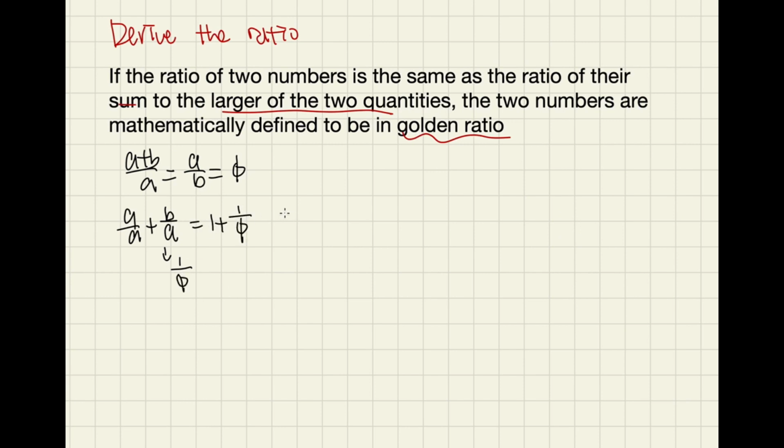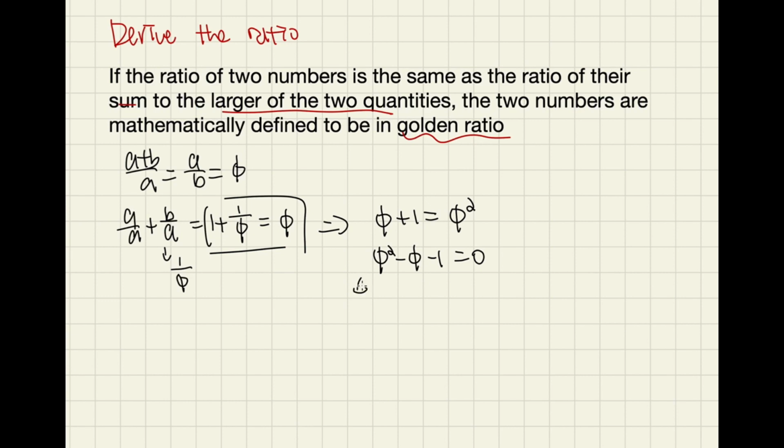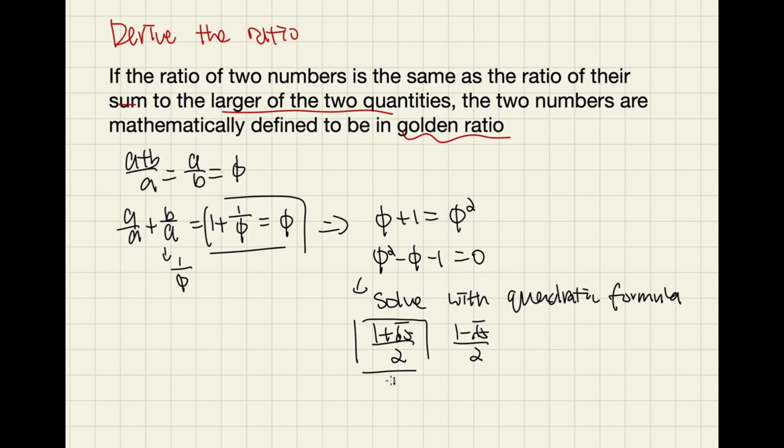We multiply both sides by phi and get phi plus 1 equals phi squared, which can be rearranged into phi squared minus phi minus 1 equals 0. Then we can use the quadratic formula to solve for phi, and we get (1 plus root 5) over 2 and (1 minus root 5) over 2. Since phi is a ratio between positive quantities, phi is necessarily a positive root. So we take the positive number, (1 plus root 5) over 2. Great, that's our golden ratio. Pretty easy, right? Well, let's look at a cooler way of deriving it, using the Fibonacci sequence.